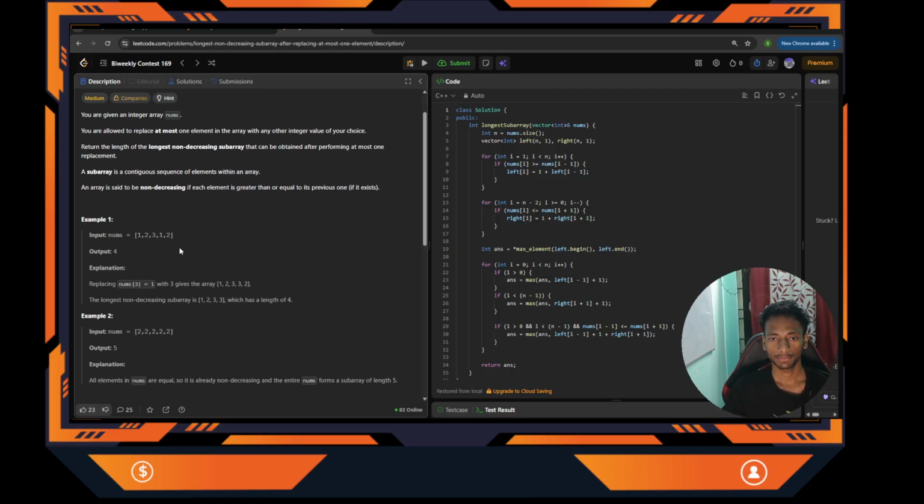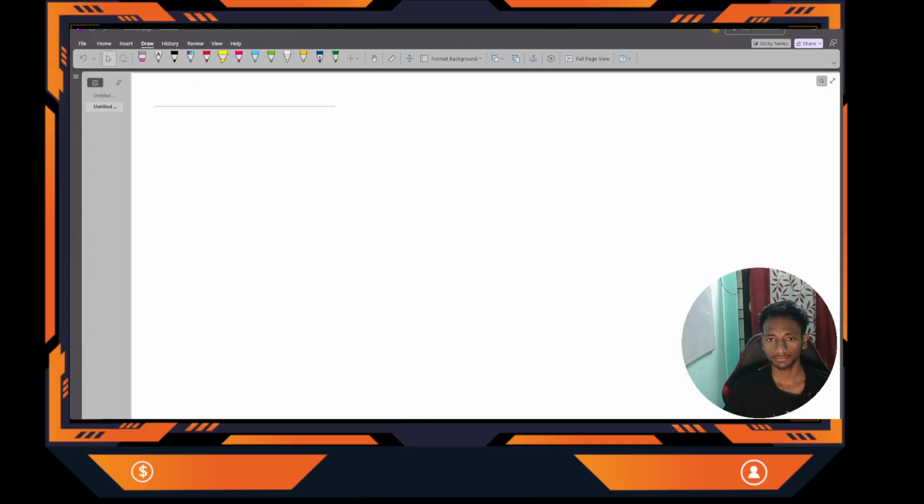That means, for example, 1, 2, 3, 1, 2. If we do not apply any operation, if we do not change any number, what is the best answer I can get?